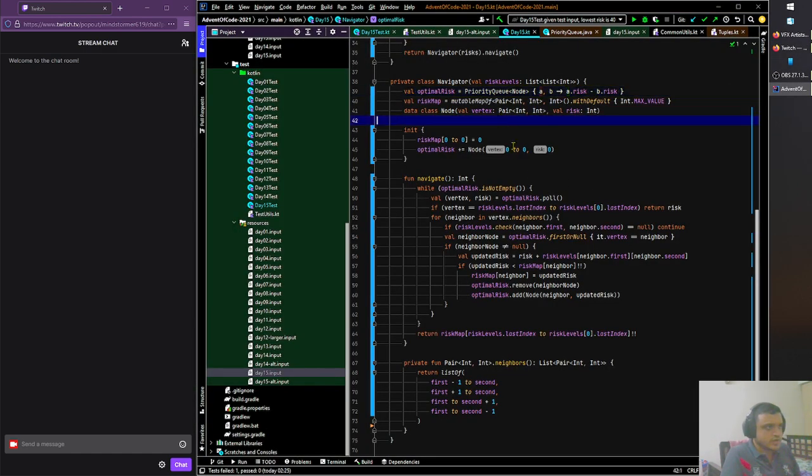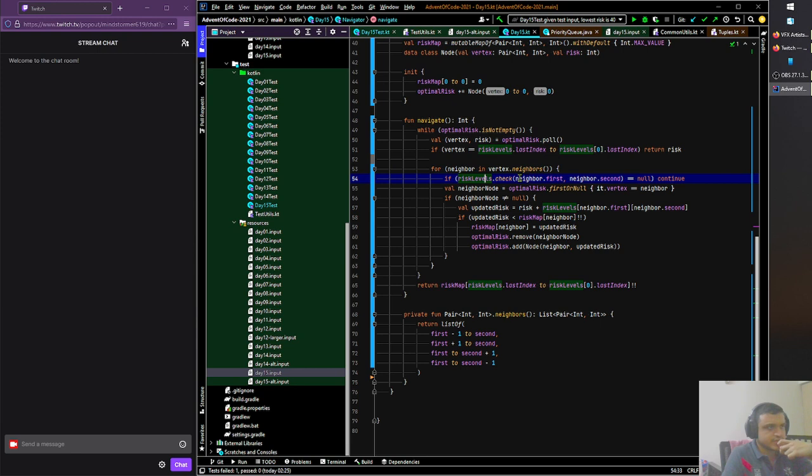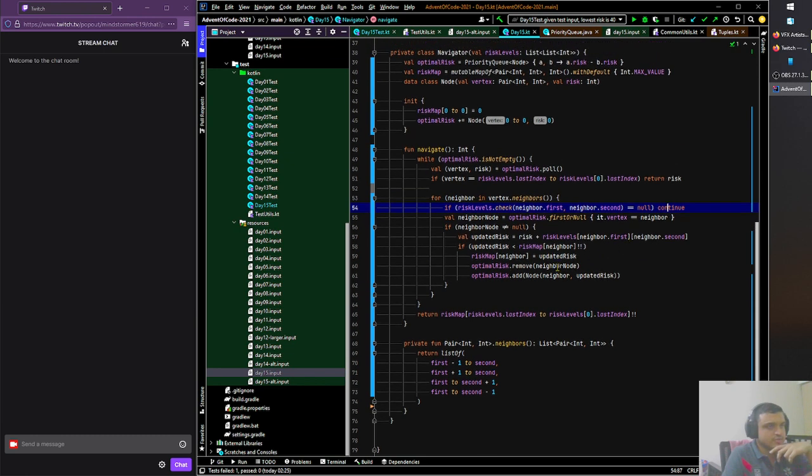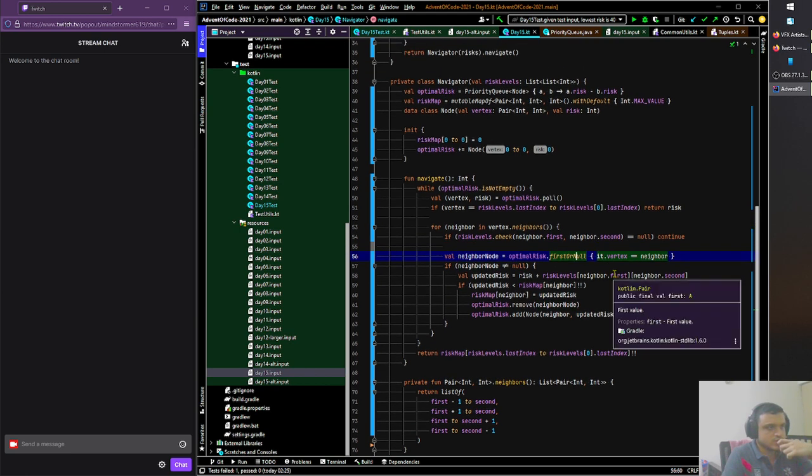So if we do that, we will basically pull out 0, comma 0 initially. If the vertex, so this is the return condition, that's fine. And now what we're going to do is for every neighbor in vertex.neighbors, we first check the risk levels, so we make sure that we have a valid neighbor. If we don't have a valid neighbor, we just skip it. If we do have a valid neighbor, we get the neighbor node equals optimal risk first or null.